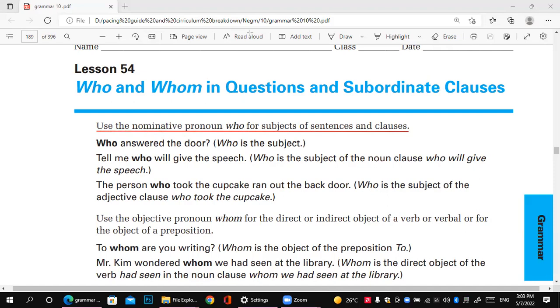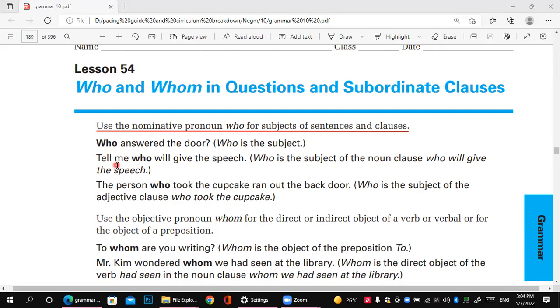The first example says here: who answered the door? Who answered the door? So here, in the question, who is asked about the subject. About whom? The subject. So he's asking who the subject is, who answered the door.